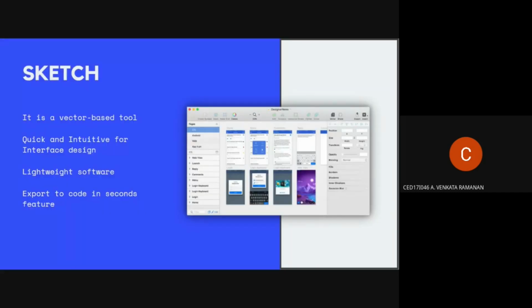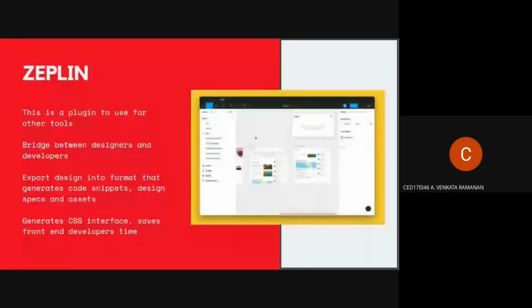The next one is Sketch. It's a vector-based tool. The major advantage of a vector-based tool is to scale the design to a larger extent without losing visual quality in the images. It's a quick and intuitive interface design, lightweight software, and it also provides a functionality where if we drag and drop the interfaces, we can export it to code in a matter of seconds.